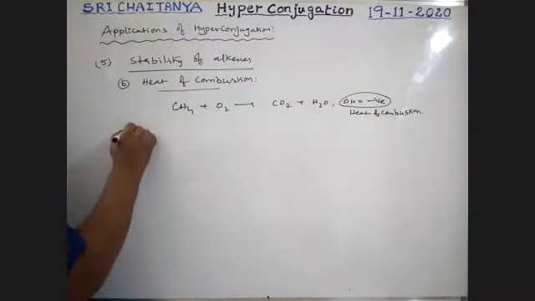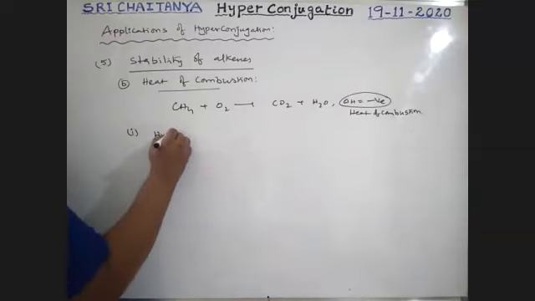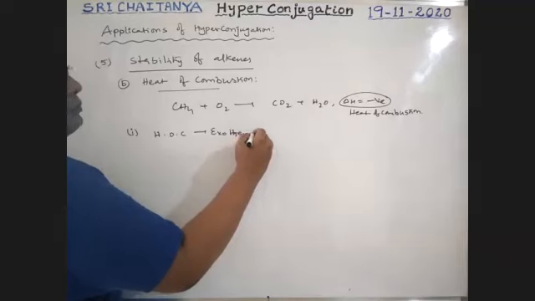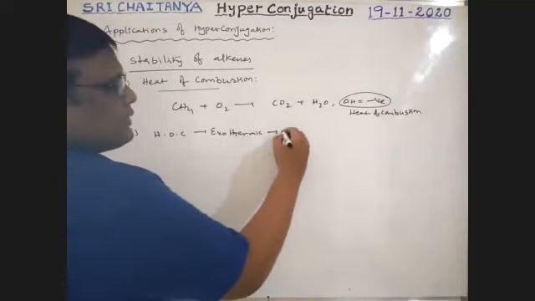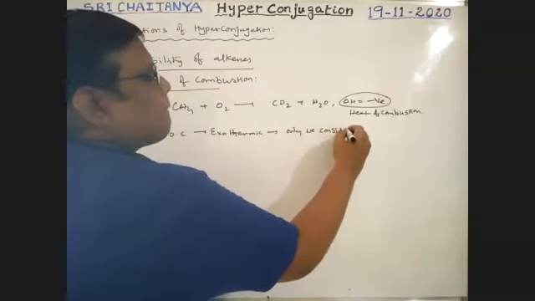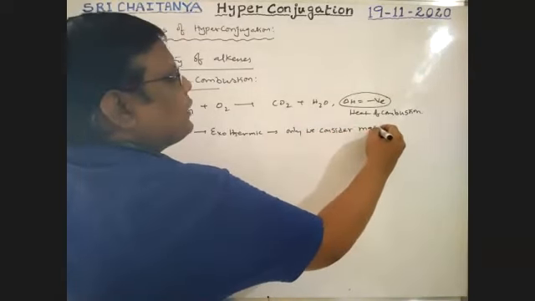So what are the points you should remember? Heat of combustion is exothermic, no doubt. We consider the magnitude value.